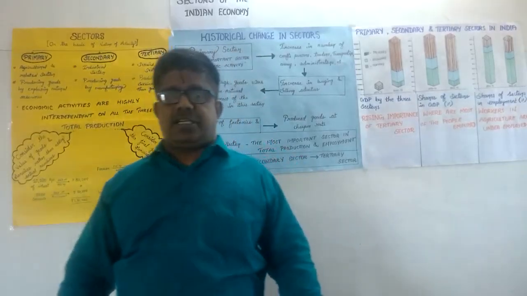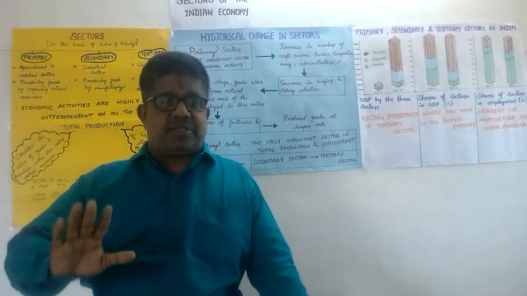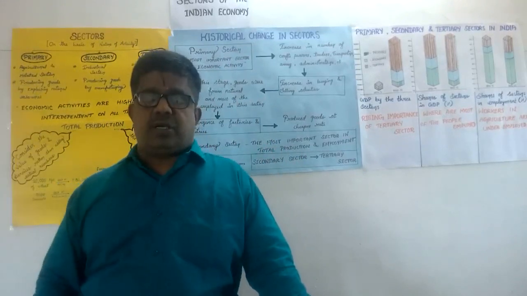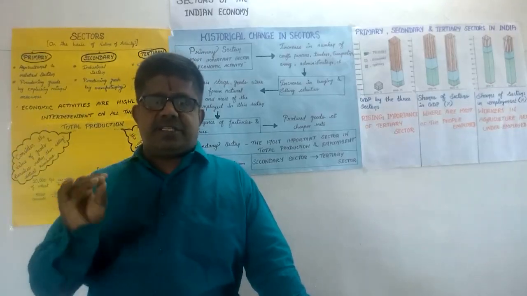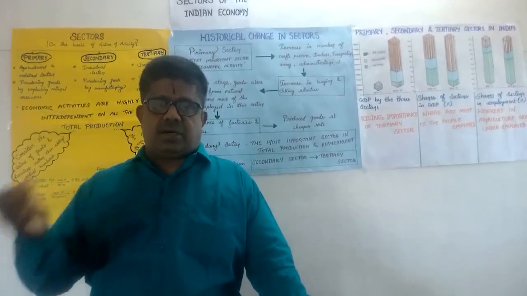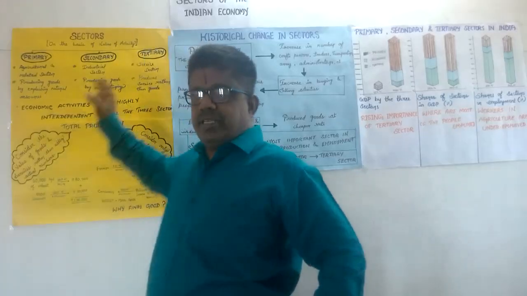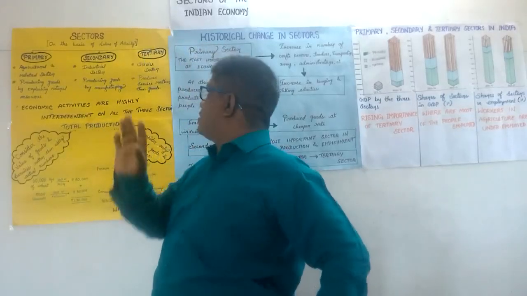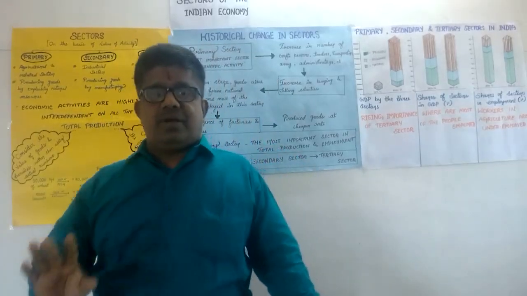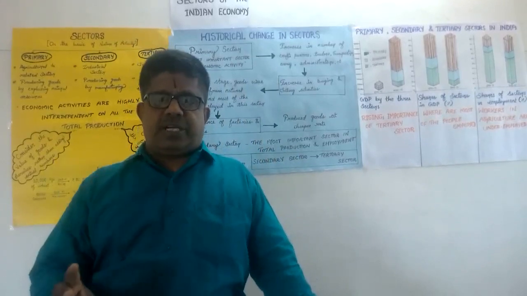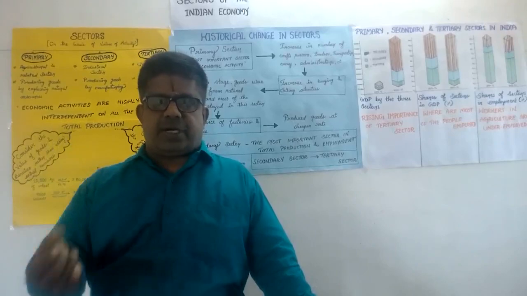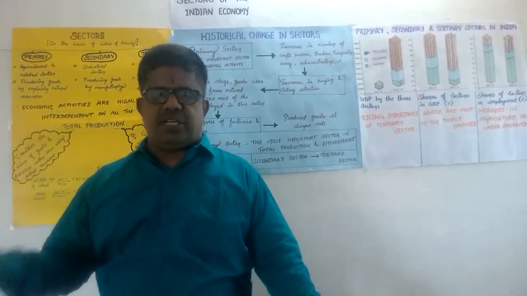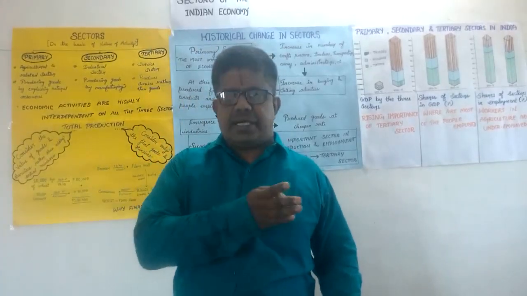The tertiary sector people, not only the tertiary sector people, even the consumers, everybody needs certain basic needs like food, shelter, cloth. Suppose the tertiary sector, for a small example, transport or communication went on strike. What would happen? People do not get any product, milk, food, vegetables, fruits. They do not get any such products.